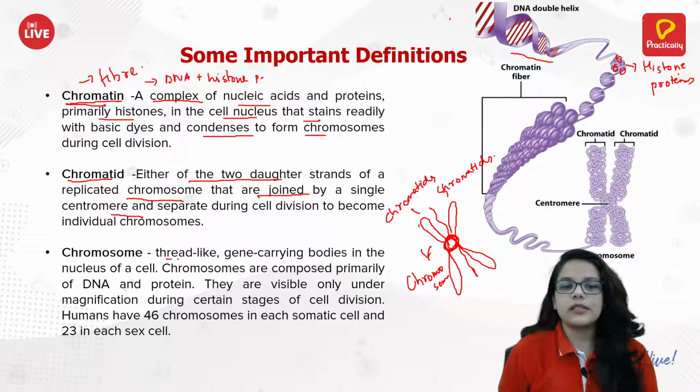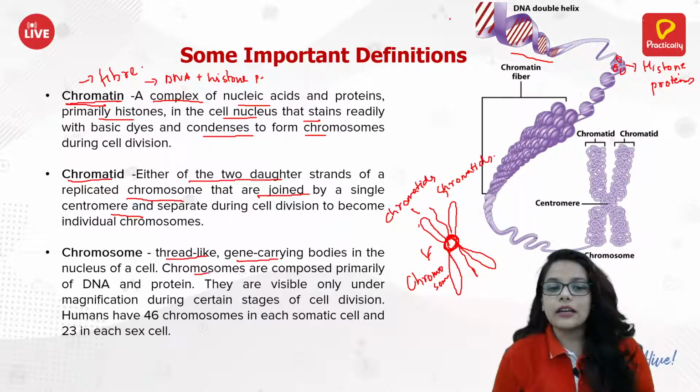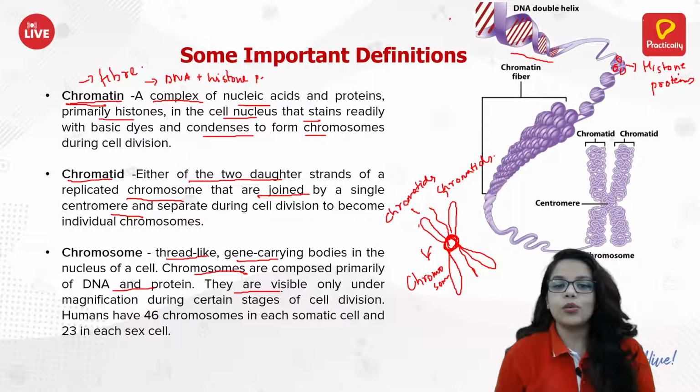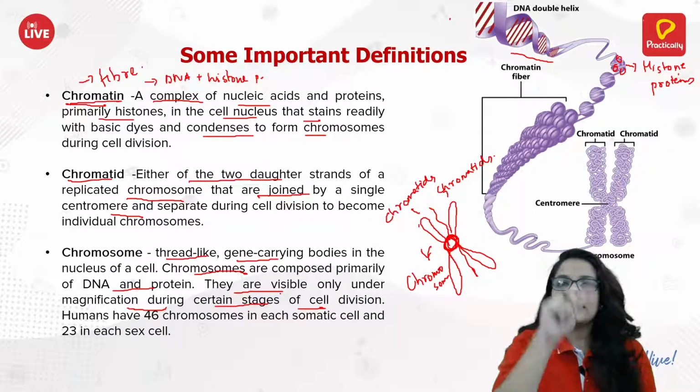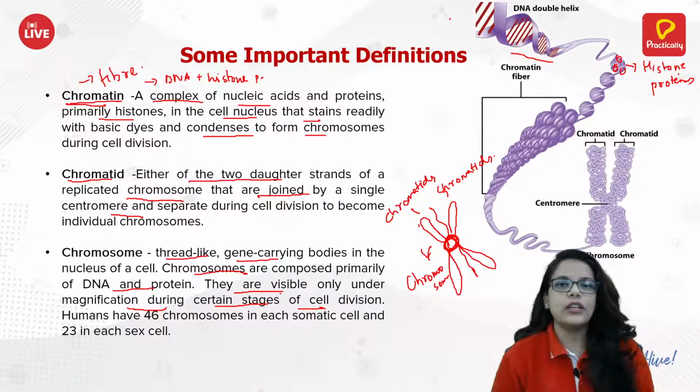So what is it? It's a thread-like gene-carrying body. Why gene? Because it has DNA, and DNA is carrying the genetic information. Chromosomes are composed of DNA and histone protein. Now, they are visible only under magnification during certain stages of the cell division. As I said, the division has stages, and only during certain stages can you see the chromosomes properly.